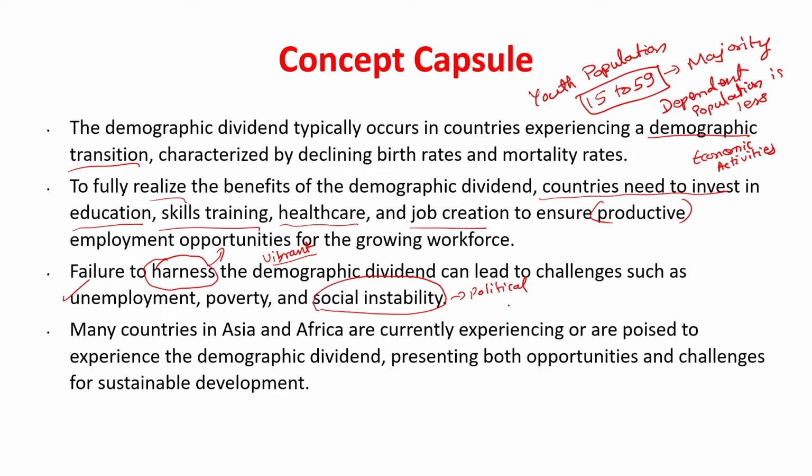Because youth are oriented towards economic activities, and if economic activities are not provided, there will be instability, there will be crime and violence, and this crime and violence will be looked upon as economic activities in themselves. All right, many countries in Asia and Africa are currently in demographic dividend, or they are poised to be in demographic dividend, but opportunities, my dear friend, have to be provided to the youth. Investments have to be made in social sectors. Only then can this demographic dividend be of any use.